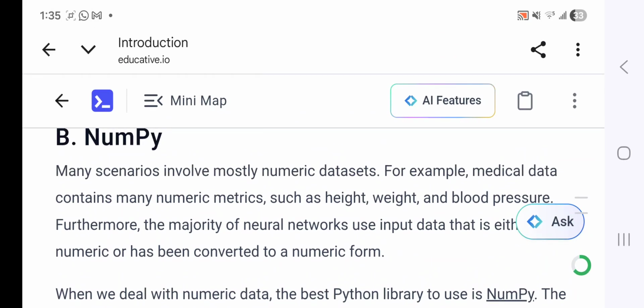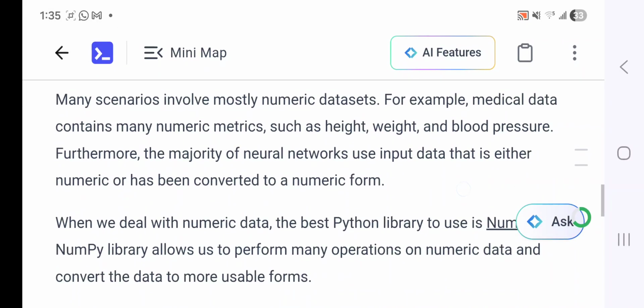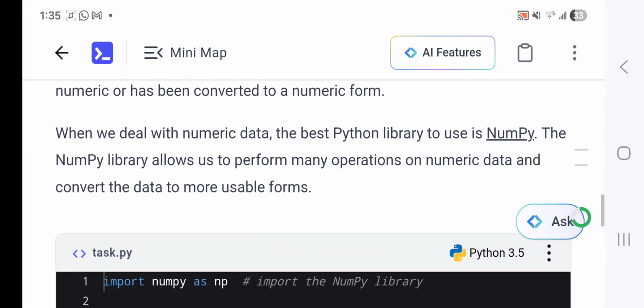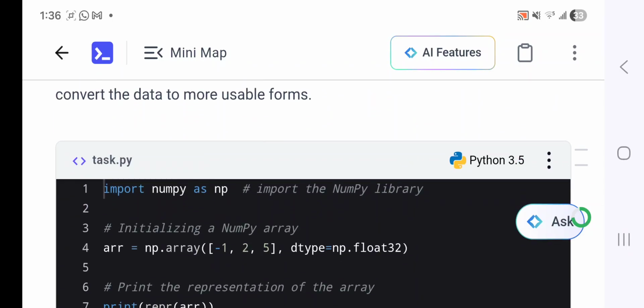Many scenarios involve numeric data; think of medical data that contains many numeric metrics such as height, weight, and blood pressure. So this example is related to healthcare. Furthermore, the majority of neural networks use input data that is either numeric or has been converted to a numeric form. So when we deal with numeric data, the best Python library, as I earlier stated, is NumPy. The NumPy library allows us to perform many operations on numeric data and convert the data to more usable forms.